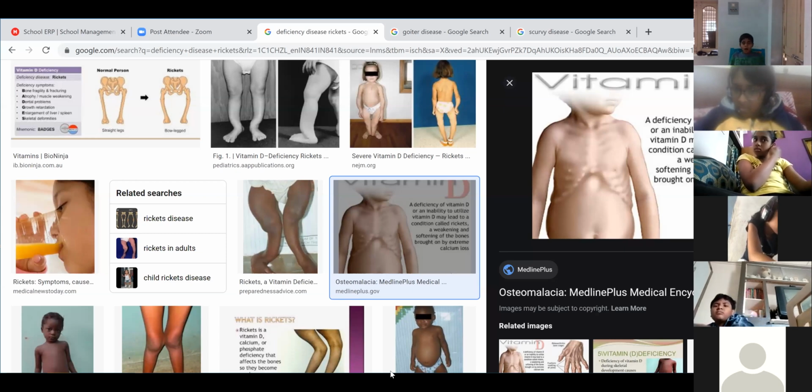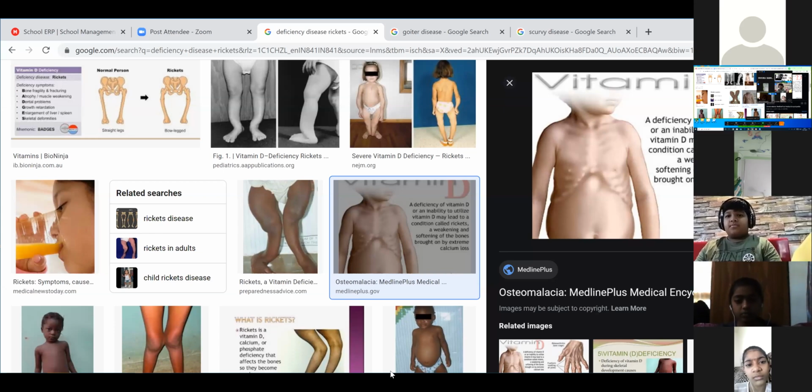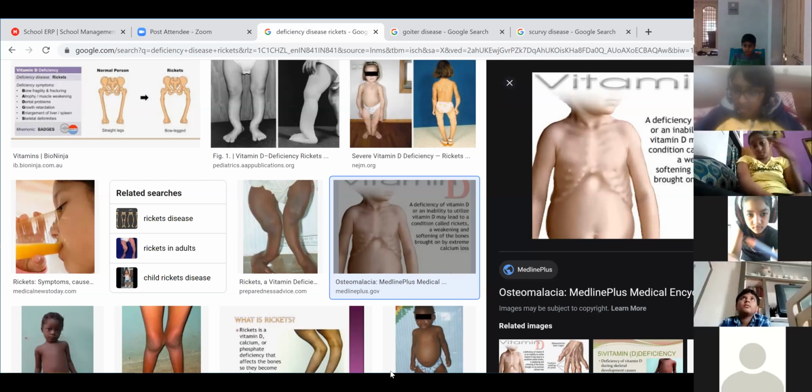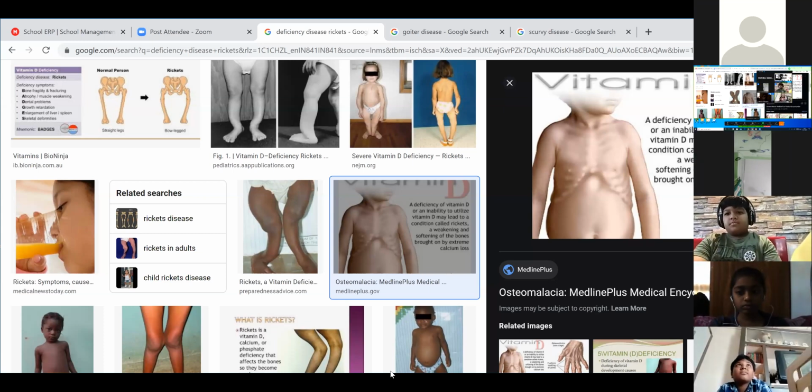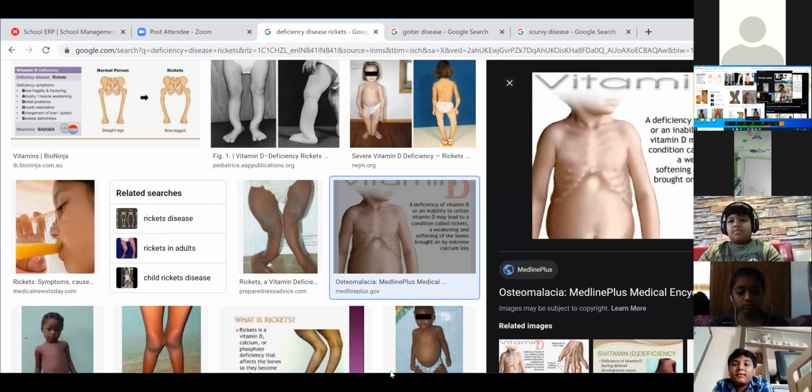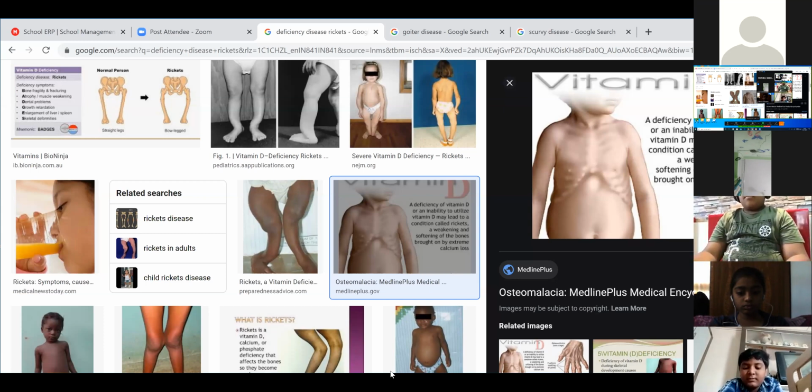Yes, Rakhi Charan, can you tell me a few symptoms of this disease? What happens in the patient who is suffering from rickets? Are you able to hear me? Can you hear me? I can't hear you.